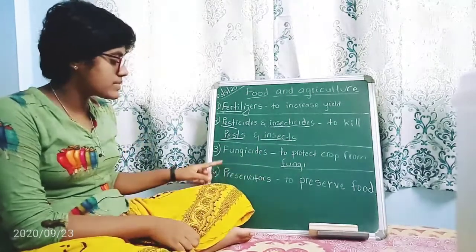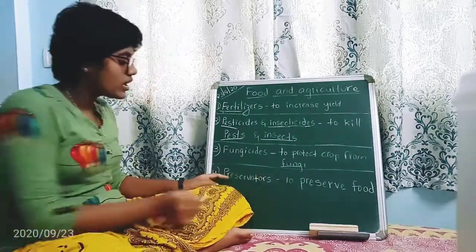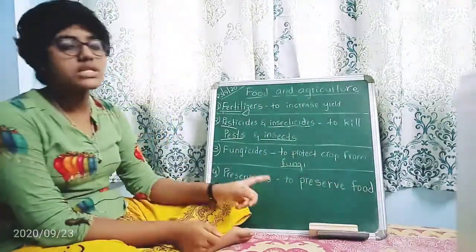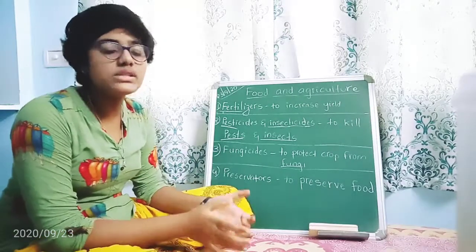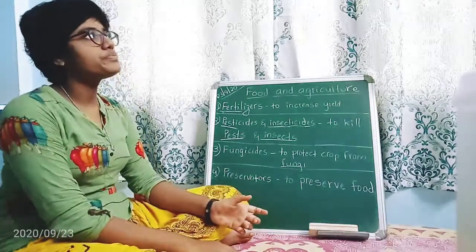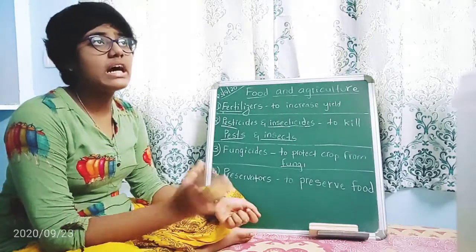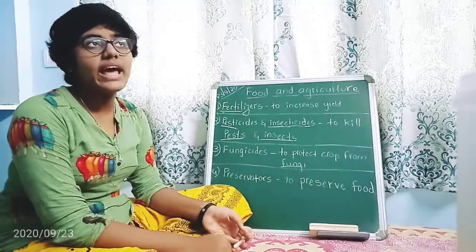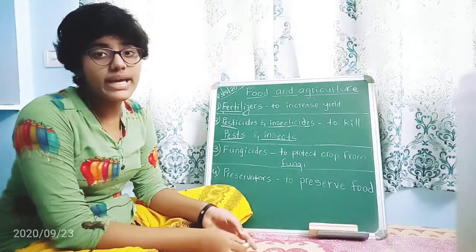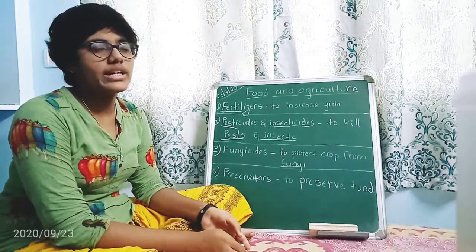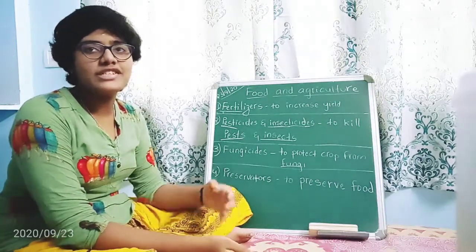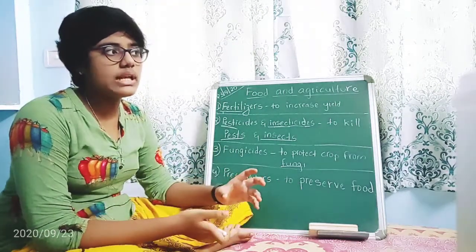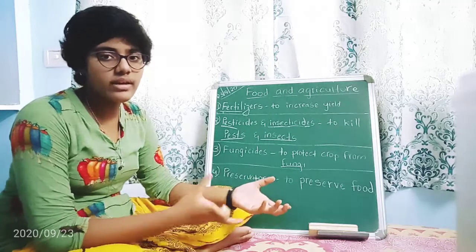Okay, and next come the preservatives. These are used to preserve food. Preserving food means storing food, like nowadays we are getting tinned vegetables in tin packets, and even meat, like fish and chicken, and many tinned and baked ones like soya beans.